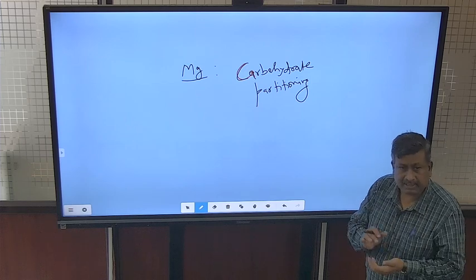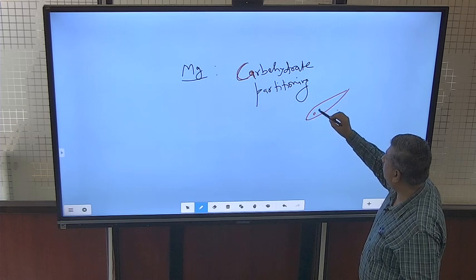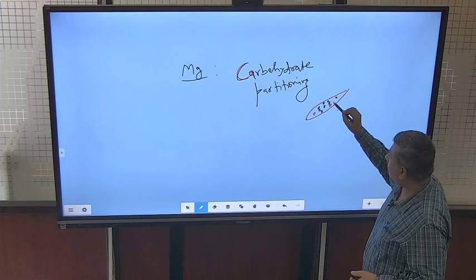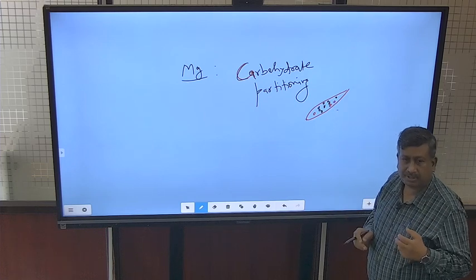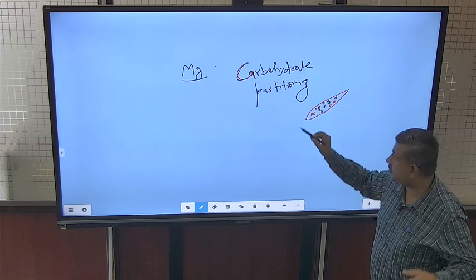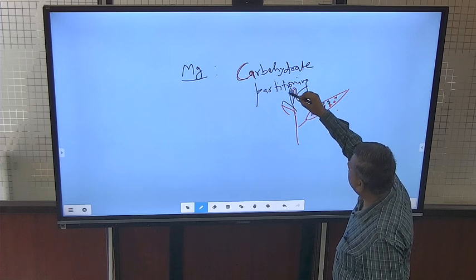So whenever there is a magnesium deficiency, whatever carbohydrates are manufactured in the leaf, starch is present, okay, and after the starch formation, because of the magnesium deficiency, this starch remains in the leaves and is not translocated to another plant part or another seed or flower.